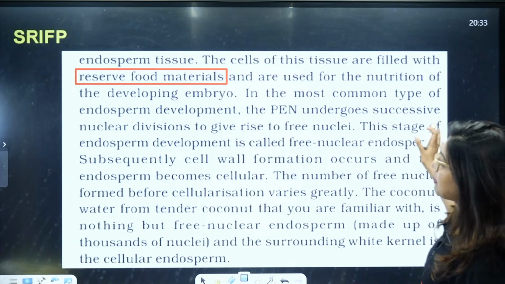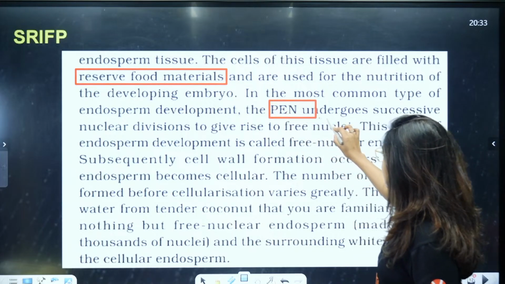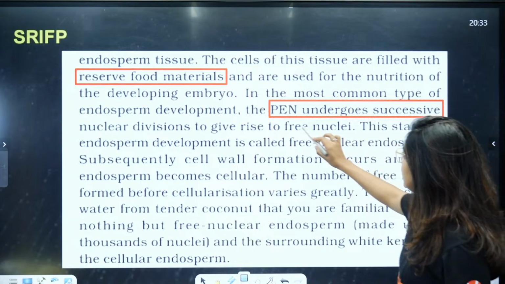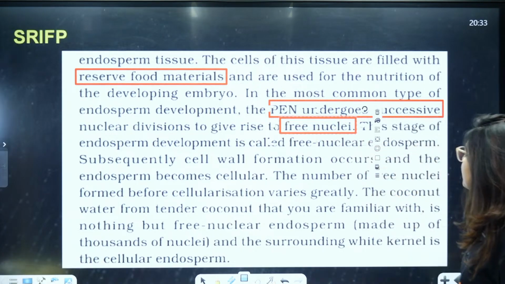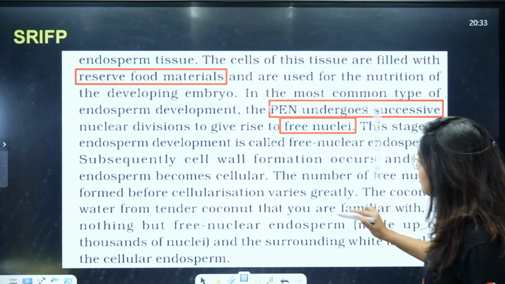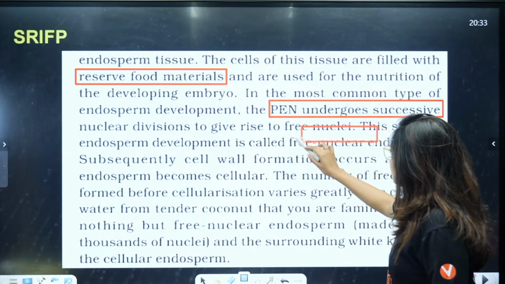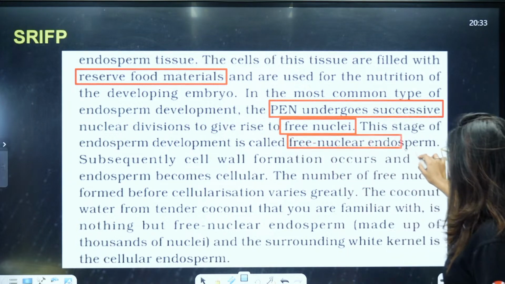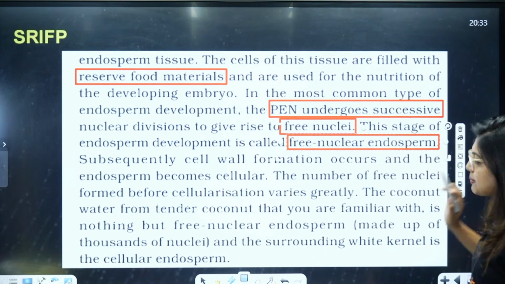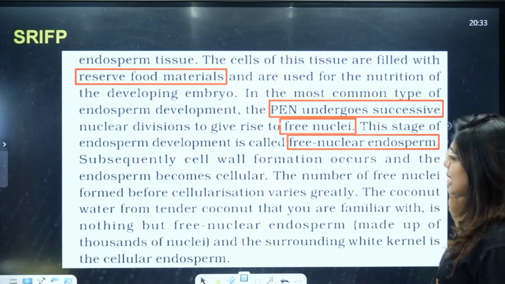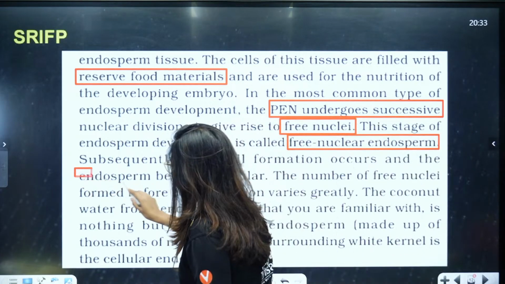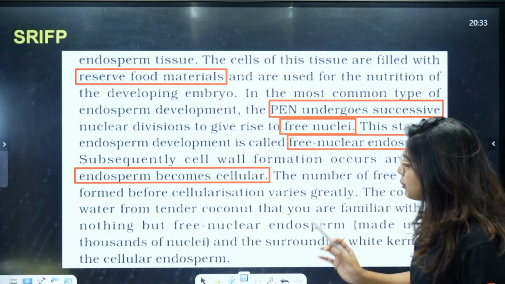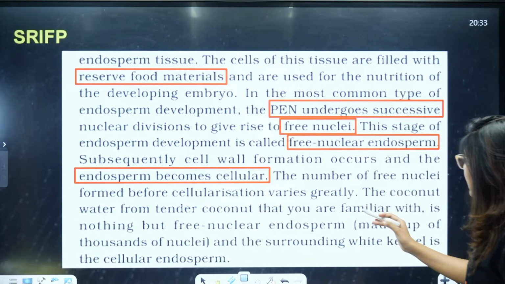In the most common type of endosperm development, the PEN undergoes successive nuclear divisions to give rise to free nuclei. This I will show you with the help of a diagram. This stage of endosperm development is called free nuclear endosperm. Subsequently, cell wall formation occurs and the endosperm becomes cellular. The number of free nuclei formed before cellularization varies greatly.